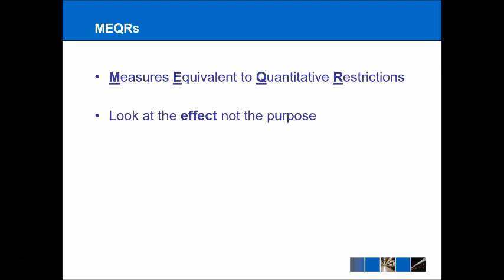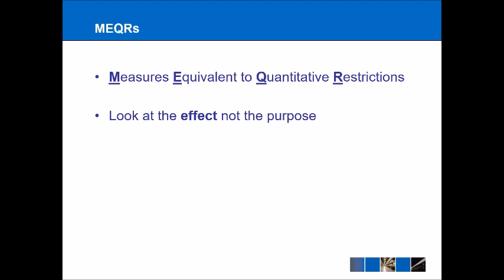Now, some states might try and get around this by not introducing, per se, a ban or a quota, but something like perhaps a licensing system that is effectively acting as a quantitative restriction. Now, the EU saw this coming, and so Article 34 also does not allow measures that are equivalent to quantitative restrictions, or MEQRs as we call them.